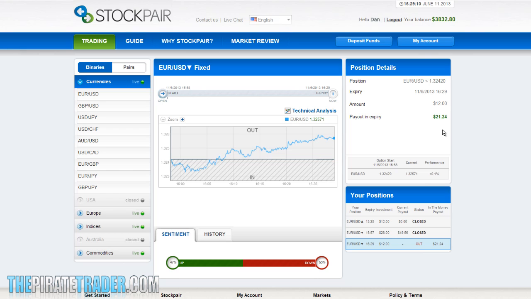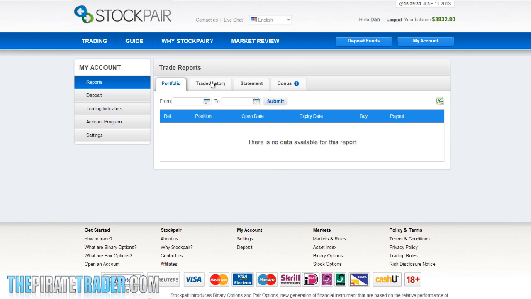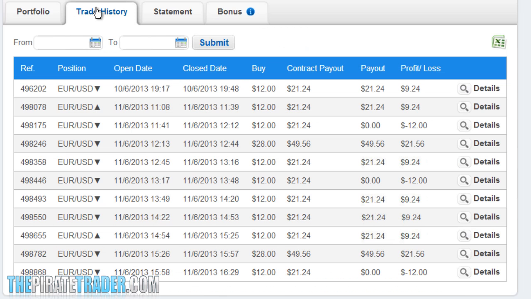Welcome back. The trade we submitted earlier is now going to expire. And there it goes. This was a losing trade. Notice we've got a 0 payout. I'm going to check my trade history again by clicking on the My Account tab at the top of the screen. Then I click on the Trade History button, and we've got the full list of all the trades that we've done. And if we look at the bottom of the trades, you can see our payout was 0, and this was a losing trade.